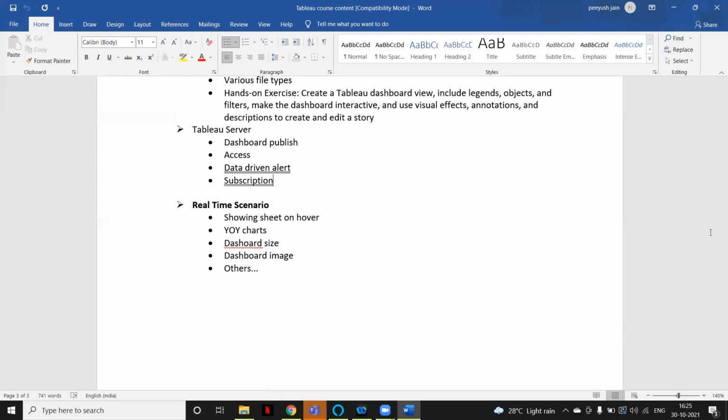SQL is required. Whatever you are creating, if you are aware of what data is there and how the data is coming, the granular level and everything, then it helps you to create a report. Writing calculations also helps, like which functions you can write and how you can approach that. So understanding of data is very important here.